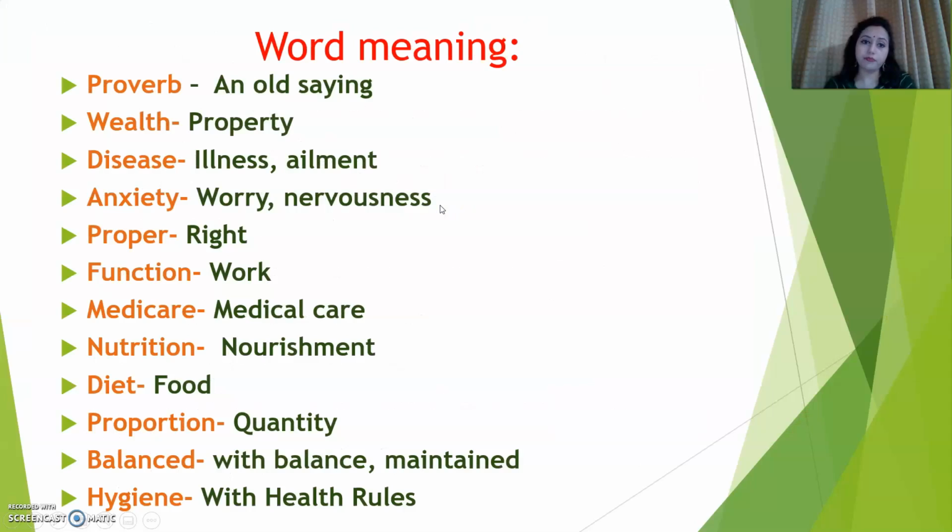Now see, there are some word meanings. Though I have already told you all the meanings while I was going through the passages, I have still given them for your help. Now see: proverb, old saying; wealth, property; disease, illness, ailment; anxiety, worry, nervousness; proper, right; function, work; medicare, medical care; nutrition, nourishment; diet, food; proportion, quantity; balanced, maintained with balance; hygiene, health rules.